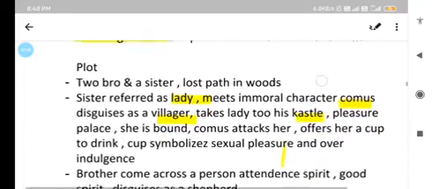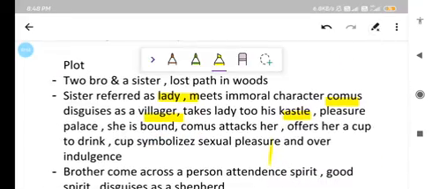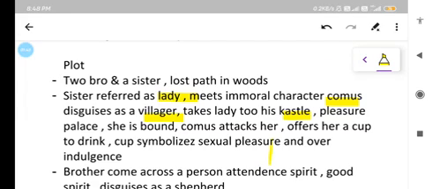Now we will see the plot of Comus. There were two brothers and a sister in Comus, and they lost their path in the woods. The sister is referred to in the play as the Lady, and this Lady meets an immoral character, Comus, in the play. Comus disguises himself as a villager. He takes the Lady to his castle, and the name of the castle is Pleasure Palace.